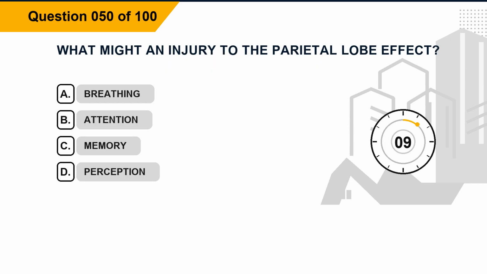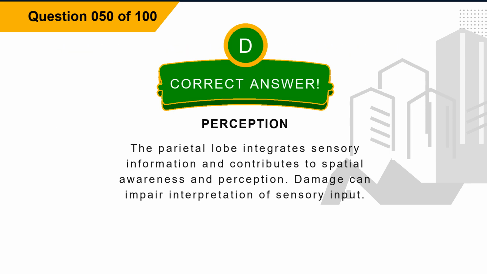Question 50. What might an injury to the parietal lobe affect? Option A, breathing. Option B, attention. Option C, memory. Option D, perception. The correct answer is option D, perception. Explanation. The parietal lobe integrates sensory information and contributes to spatial awareness and perception. Damage can impair interpretation of sensory input.